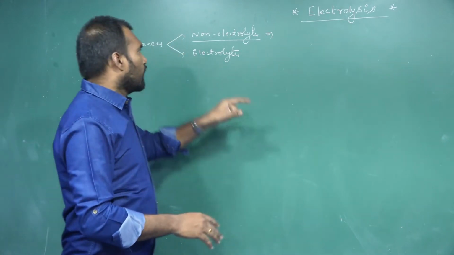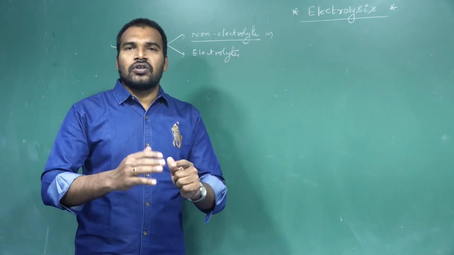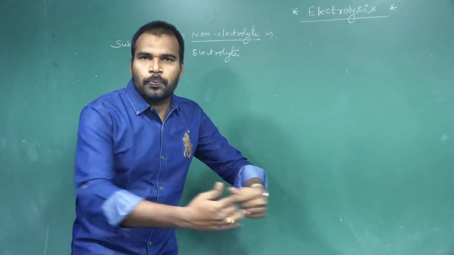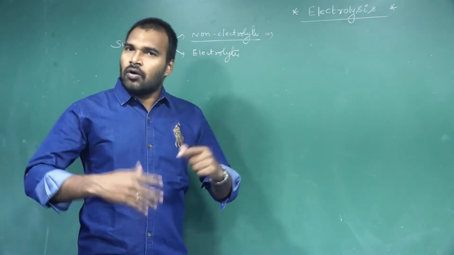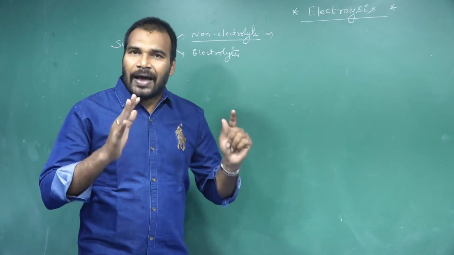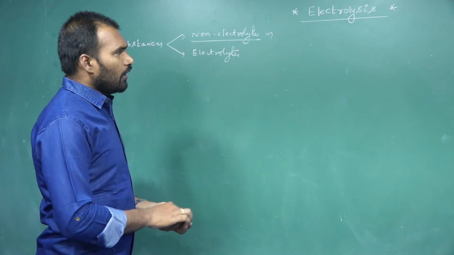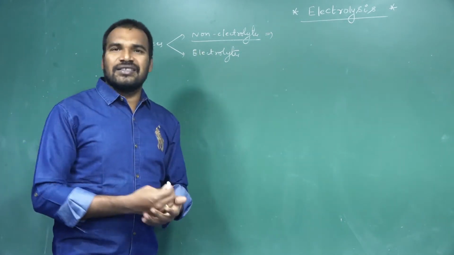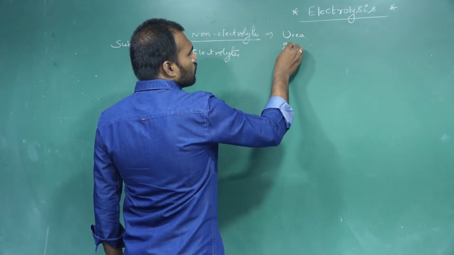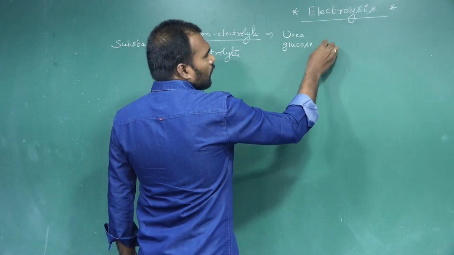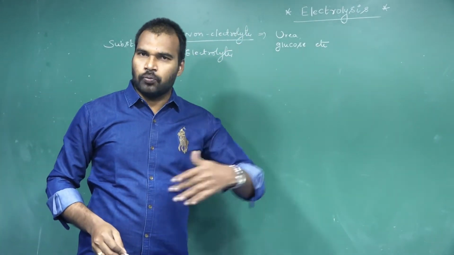That substance we call non-electrolytes. Once again, the substances which do not allow the electricity to pass through them, or which do not ionize into ions, we call non-electrolytes. Most of the organic substances like urea, glucose, etc. are all non-electrolytes. They won't allow the electricity to pass through them.